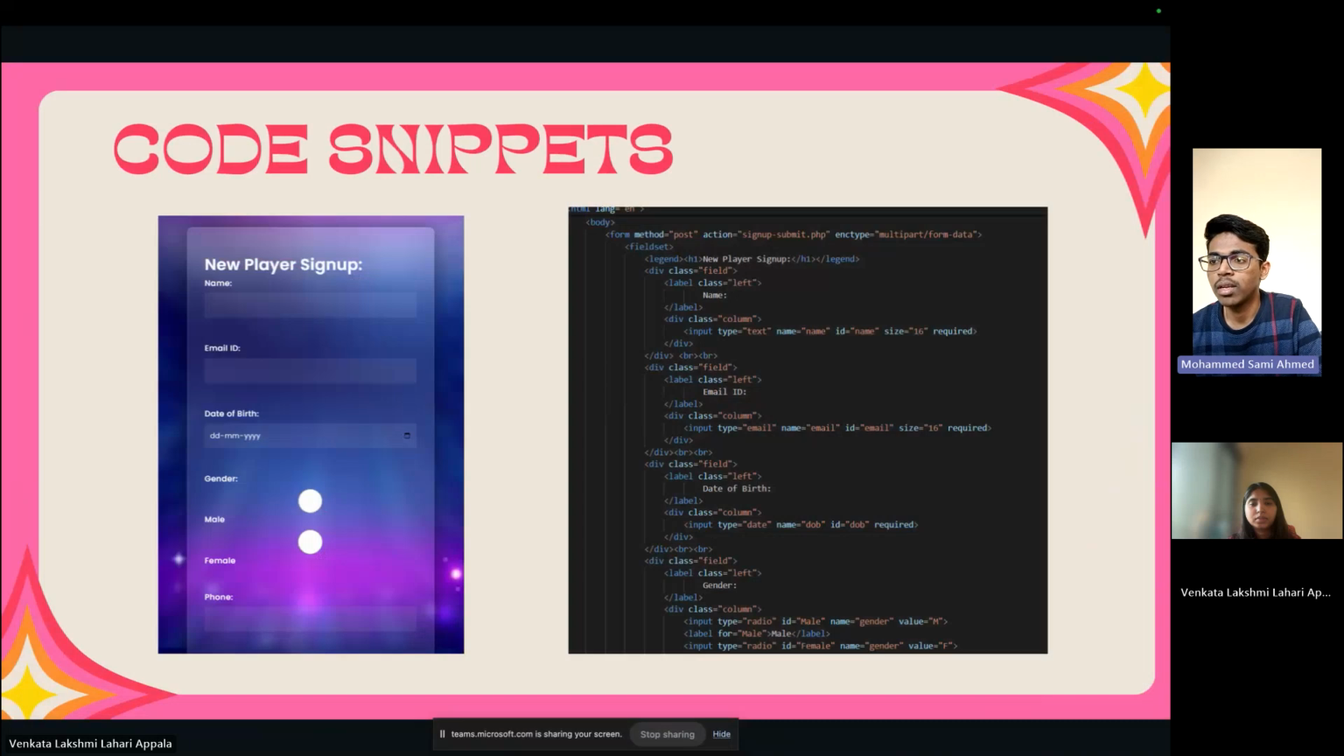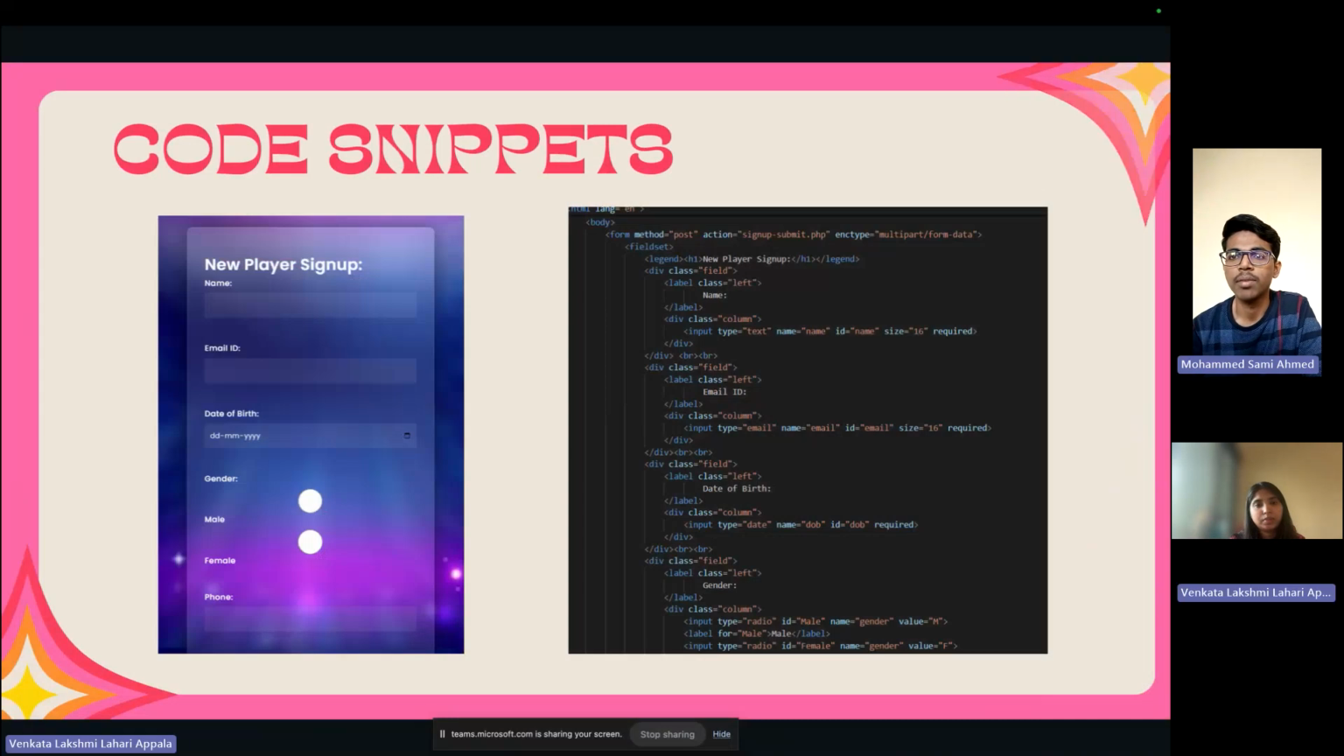And coming to the gender field, we have used radio buttons, since radio buttons are used for selecting any one from the options. Similarly, for phone, we have used number, and for uploading photos, we have used image. Moving to the next slide.